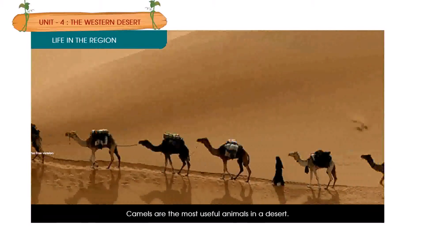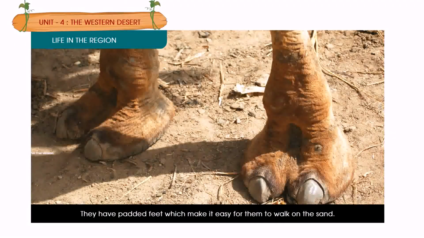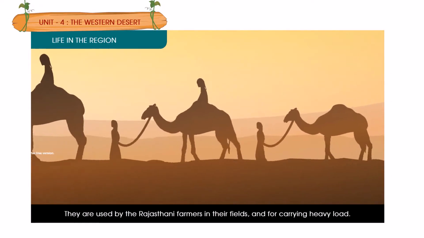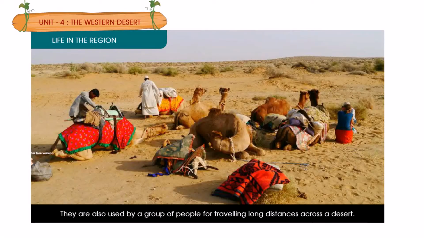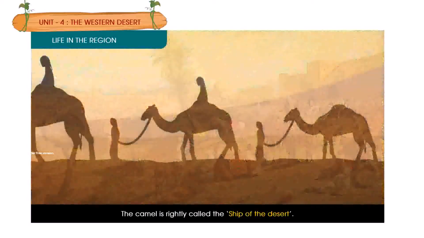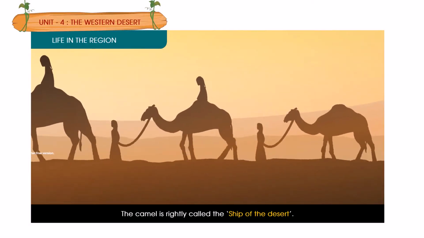Camels are the most useful animals in a desert. They have padded feet which make it easy for them to walk on the sand. They are used by the Rajasthani farmers in their fields and for carrying heavy load. They are also used by a group of people for traveling long distances across a desert. Such groups are known as caravans. The camel is rightly called the ship of the desert.